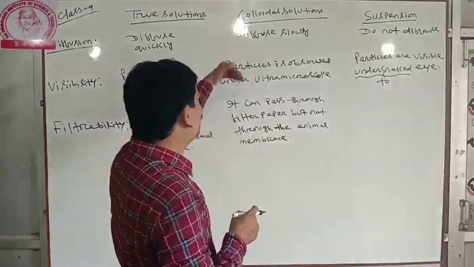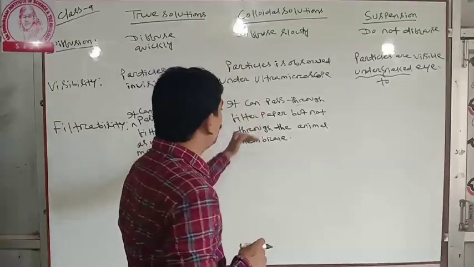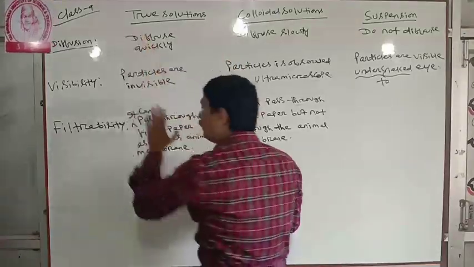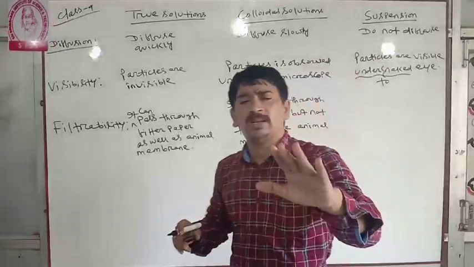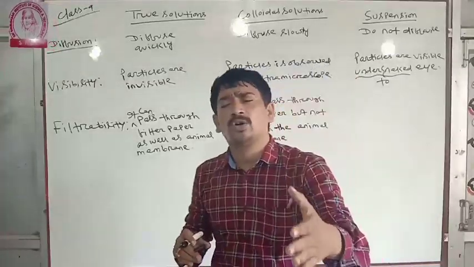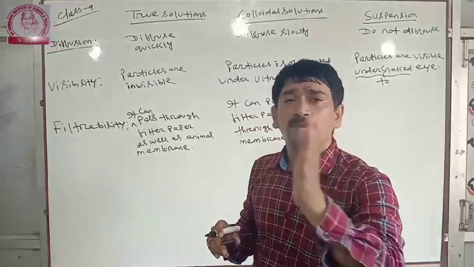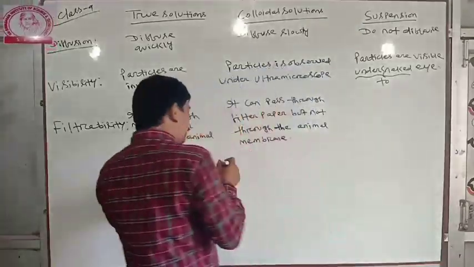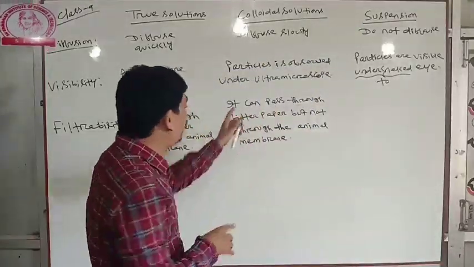So colloidal solutions can pass through the filter paper but not through the animal membrane. But true solutions can pass through both filter paper as well as animal membrane.